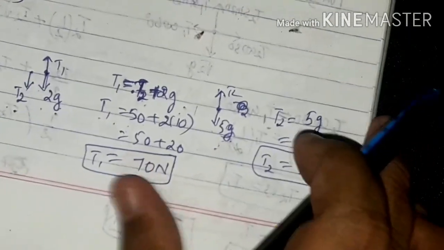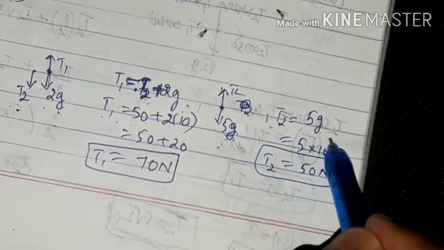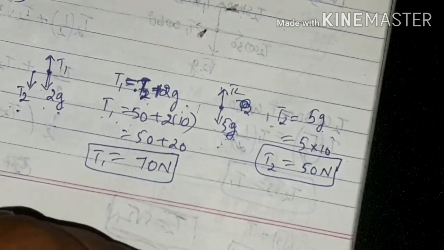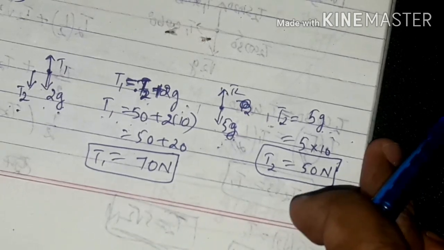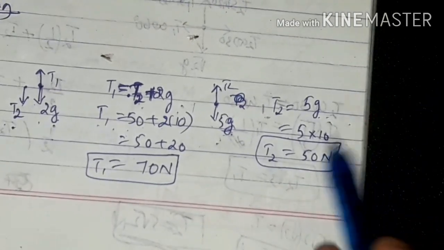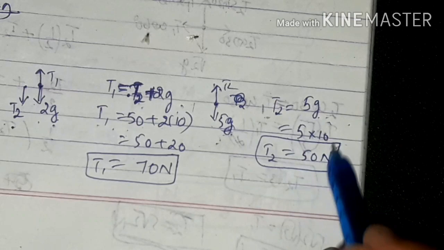So here you take 5g downside, T2 on the top side. Now how will you write T2? T2 is equal to 5 into g, right? Is there any other force? Nothing. T2 is equal to 5 into g. What is g? g is 10, acceleration due to gravity. So T2 is equal to 5 into 10, which is 50.